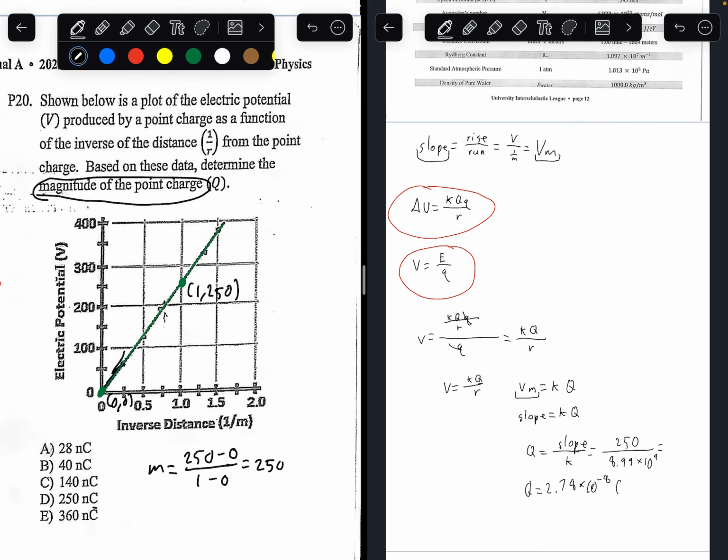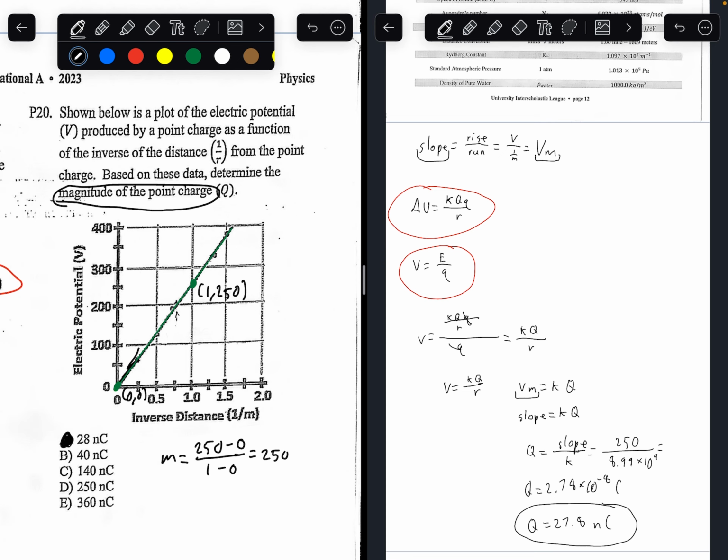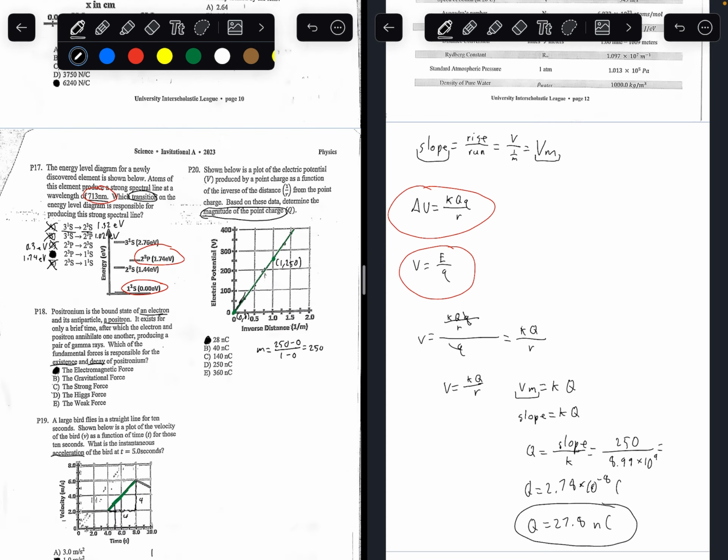But you want to find the answer in nanocoulombs, not coulombs. So you multiply this by 10 to the power of 9. So Q would actually equal 27.8 nanocoulombs. So the answer to this question would be A, 28 nanocoulombs. And we're finally done with number 20.